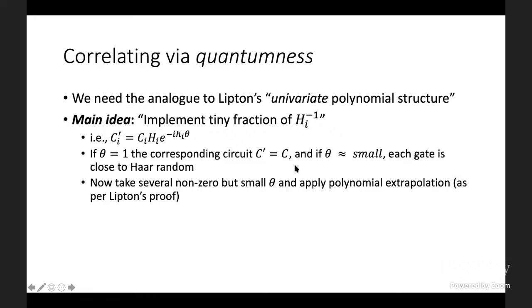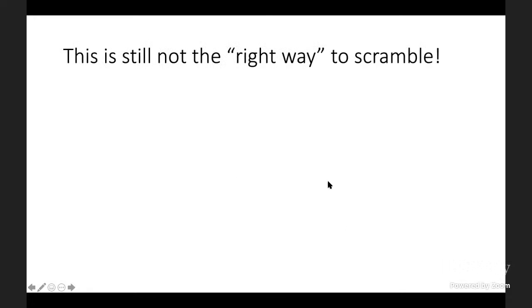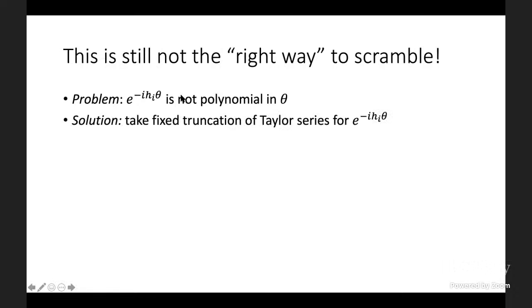Now, this is very close to working, but it's not quite right. And it's not quite right for a very simple reason, which is that this gate, e to the minus i h theta, it's not a fixed degree polynomial in theta. And so the solution that we proposed, which is a bit subtle, I think, is to take the fixed truncation of the Taylor series for e to the minus i little h theta. In other words, here's the final way we propose to scramble our circuits, which has all of the properties to recover Lipton's style proof.